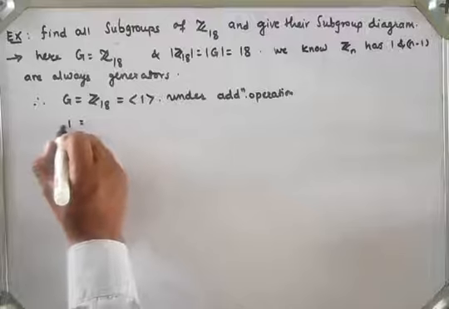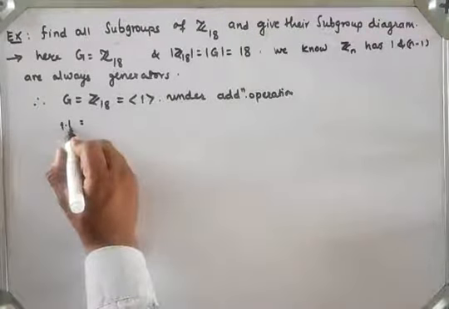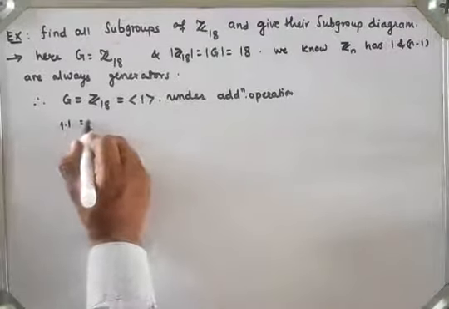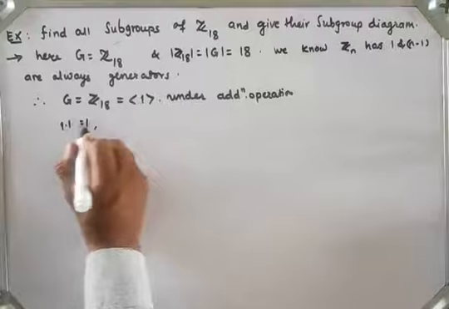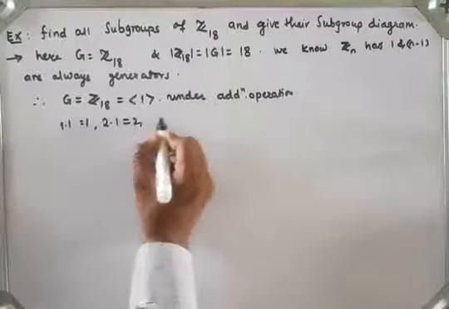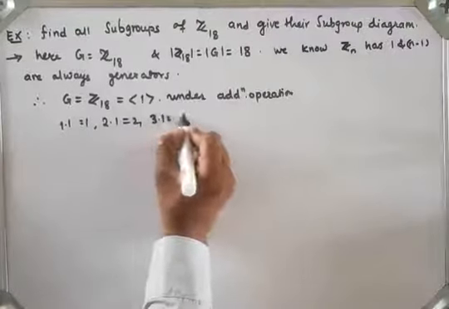If I add 1 up to order times: 1 into 1 means 1. If I add 1 two times, 2 into 1 means 1 plus 1, which is 2. If I add 1 three times, 3 into 1 we will get 3.